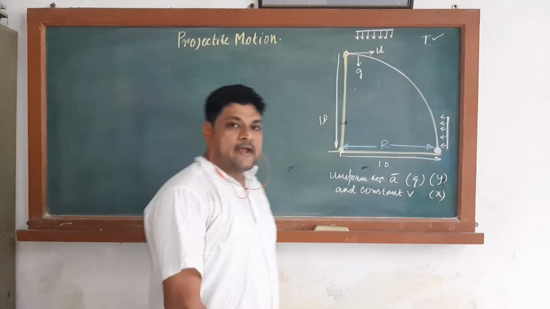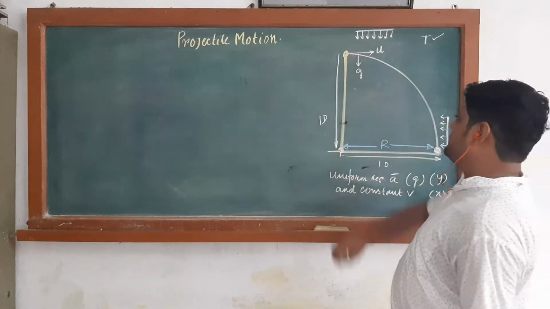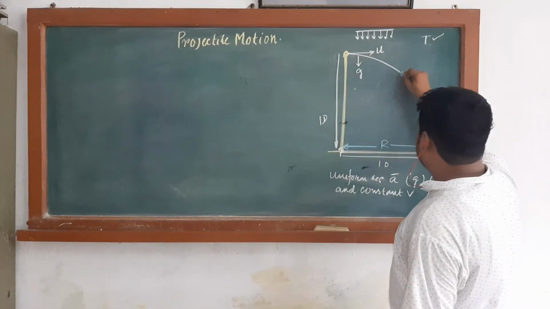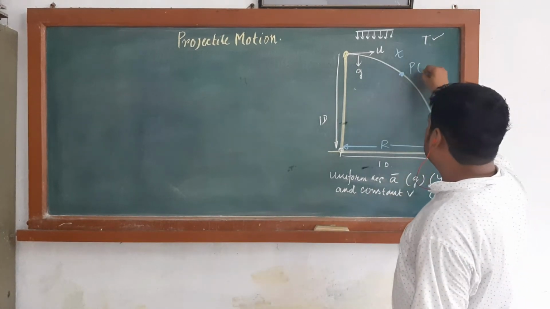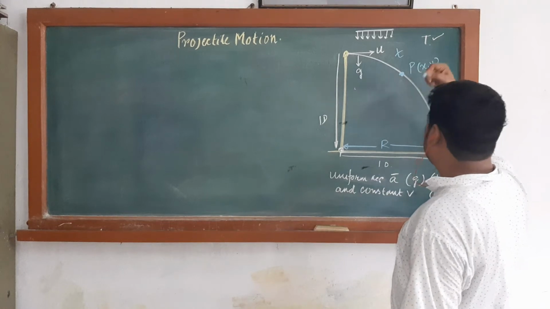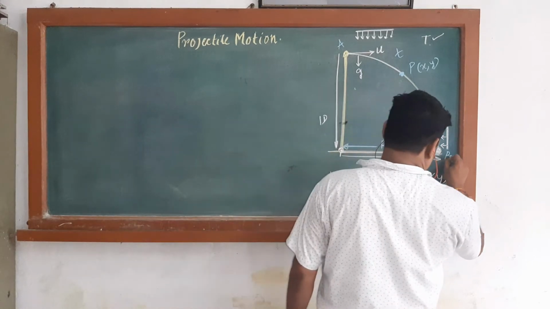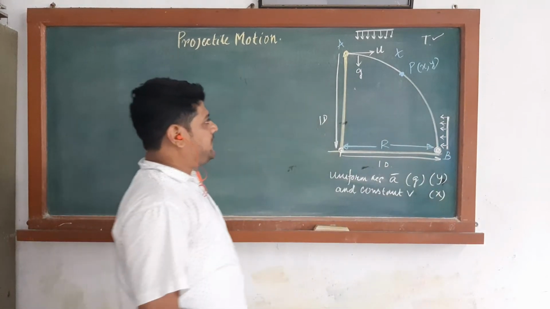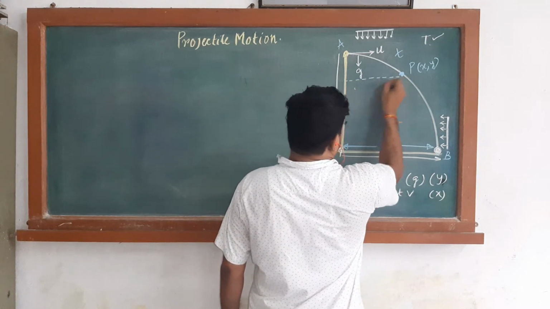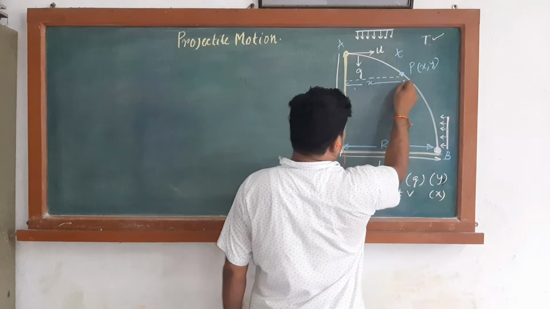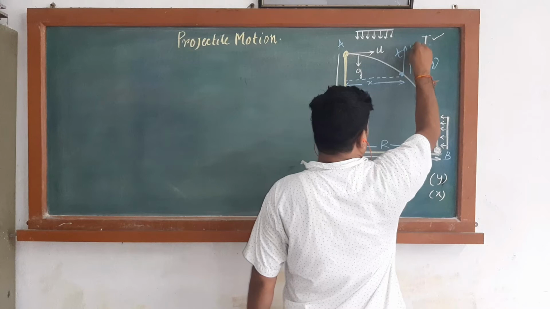And obviously at any instant of time, what is the velocity of this particle? So you can say after time t the particle reaches here, the point P, and the coordinates of the point P are x comma y. This point can be written as A, and this point as B. So from A to P, what is its horizontal distance? It is nothing but x, and what is its vertical distance? It is nothing but y.